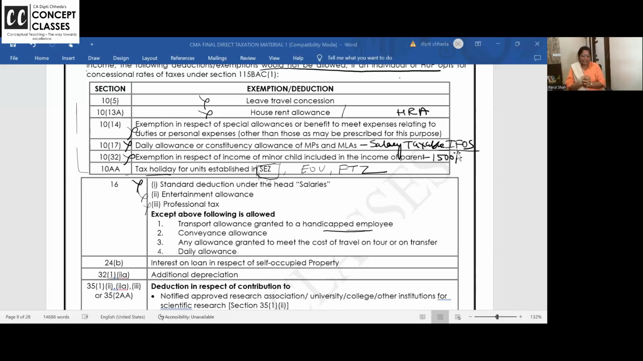These all will not be allowed. Section 10, salary mein what is not allowed? Standard deduction, entertainment allowance, and PT. Frankly, these are the 3 deductions which are allowed in routine. In salary, they are not allowed.